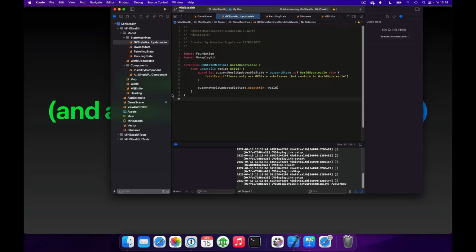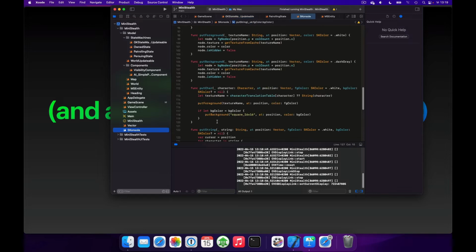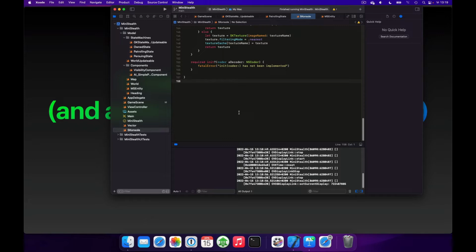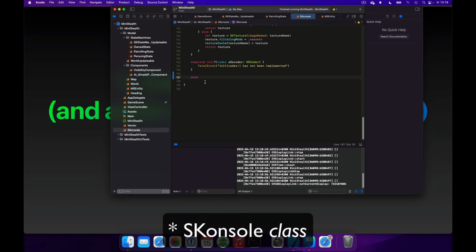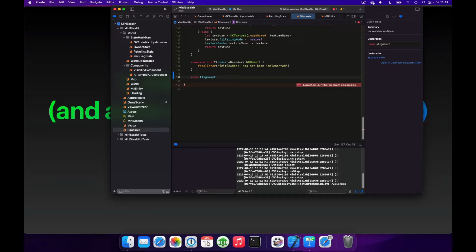So for that we go into our SK console, and we first add a new enum, and we'll do it inside of the SKConsole struct. We'll add an enum alignment, and for now we'll just have 2 cases, so case left and case center.